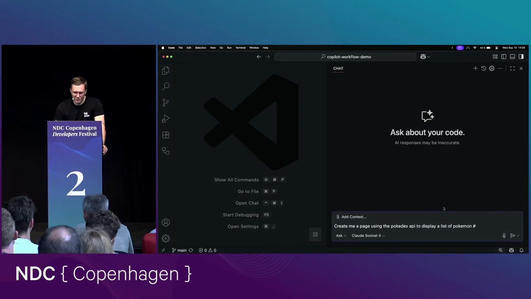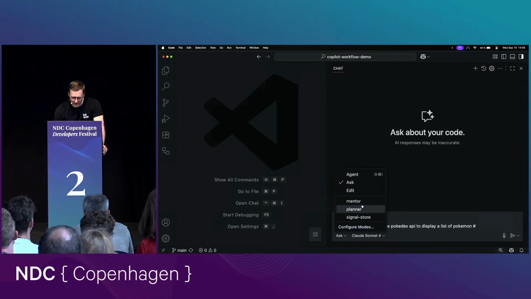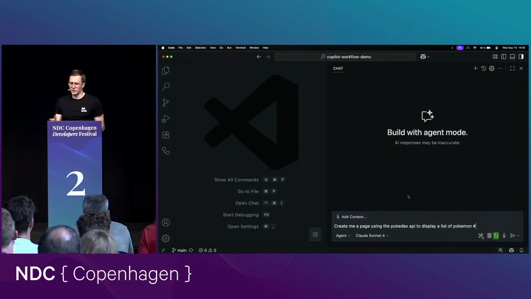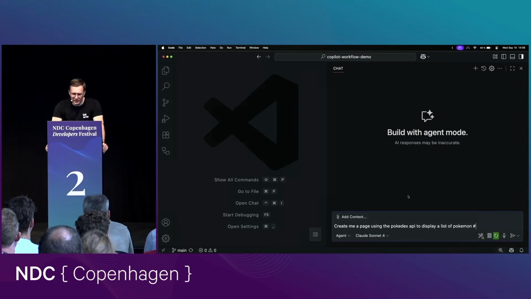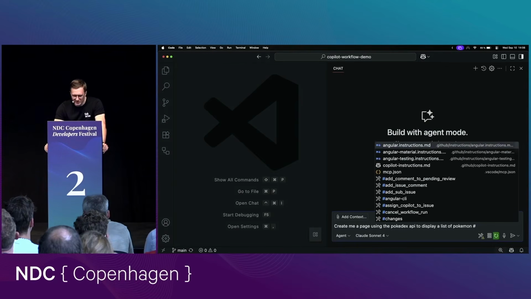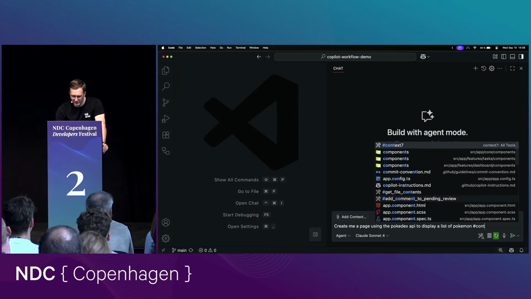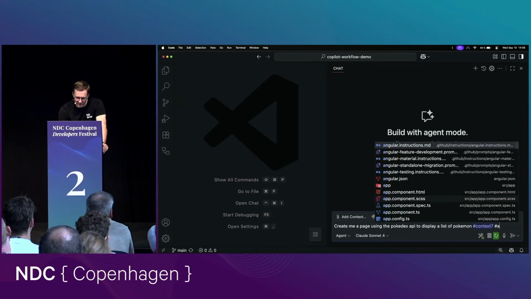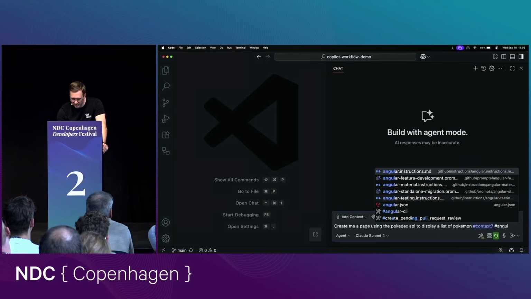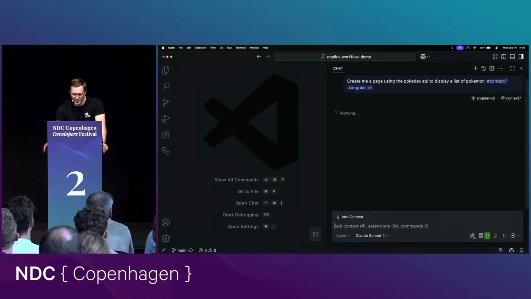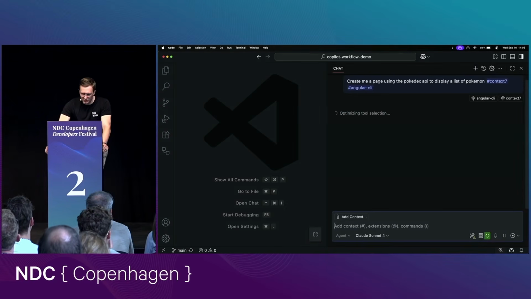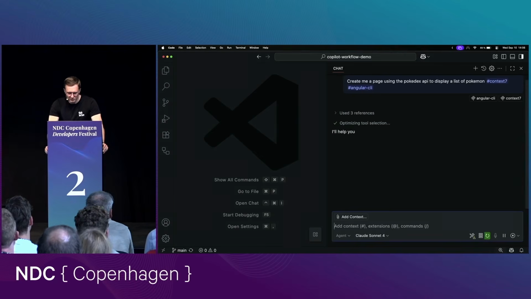And then the LLM will select the tool based on the instruction, but sometimes this can fail. So the cool thing in Copilot is you can use, again, the hashtag, and for example, tag directly the context7 MCP server and the Angular CLI MCP server. And then Copilot will automatically call those MCP servers. So let's run this command. It should not take that long.